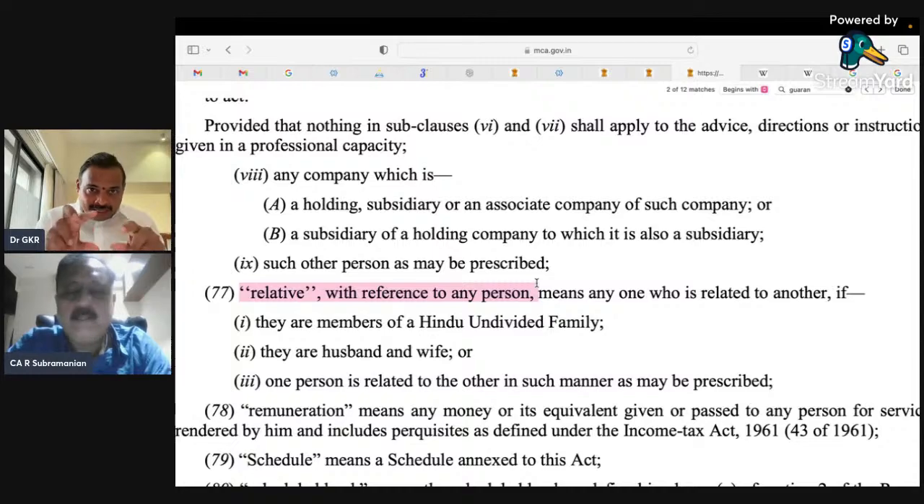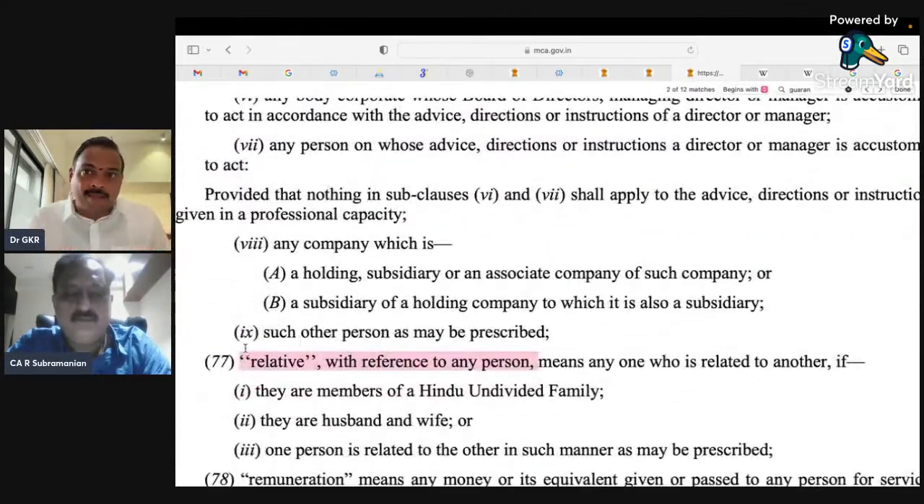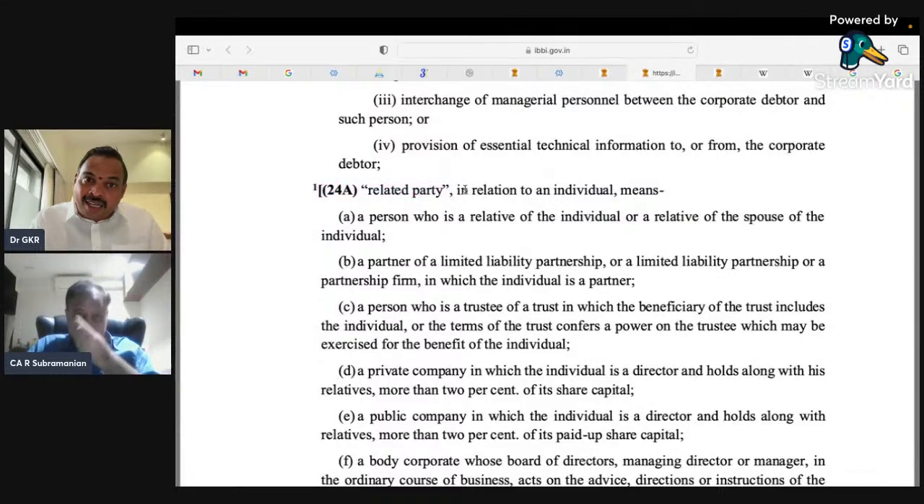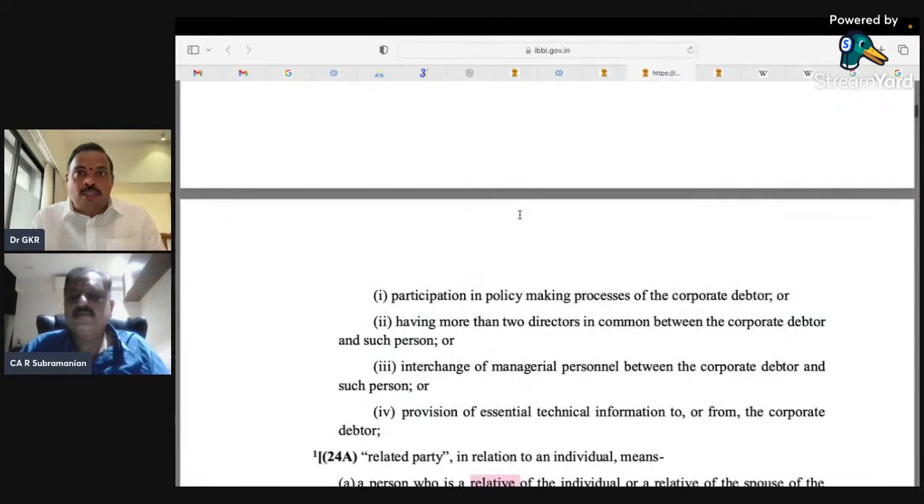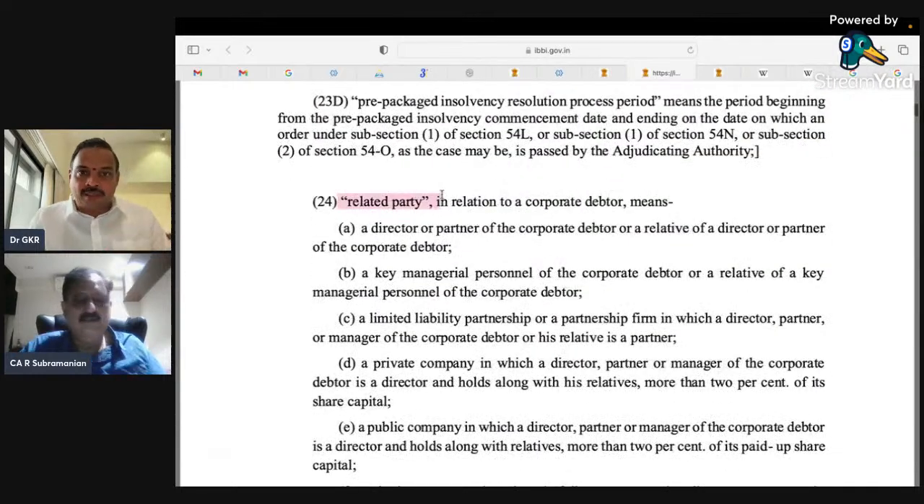But this is the Companies Act. Very clearly, they have brought out the subtle difference. But I want to make the connect between the 524A related party in relation to an individual. So there they use the word relative in the subsections. So relative is always with respect to an individual living person, but a related party is always in relation to an entity. So that is the fundamental connect.